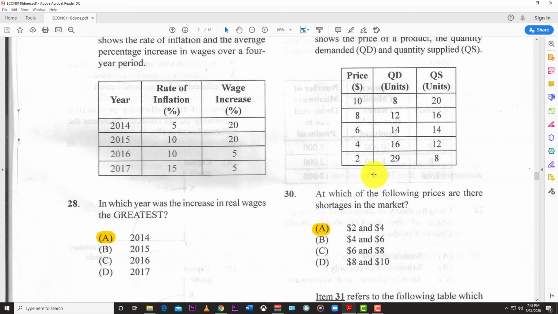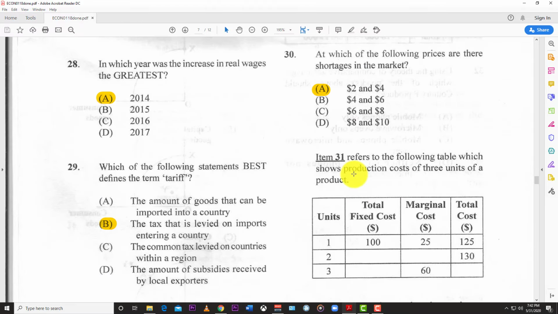At $2, demand is 29 but supply is only 8, so of course there will be a shortage. At $4, demand is 16 but supply is only 12, so there will be a shortage. At 6, you have equilibrium. At 8, you have a surplus. And at 10, you also have a surplus, because demand is less than the supply.